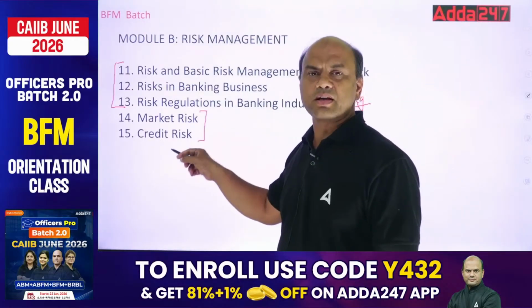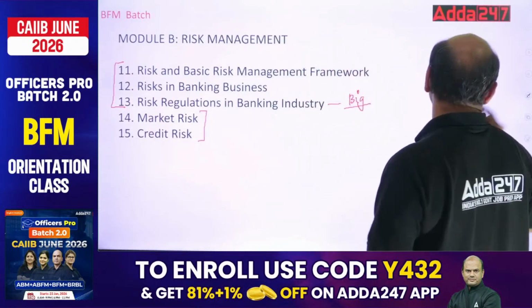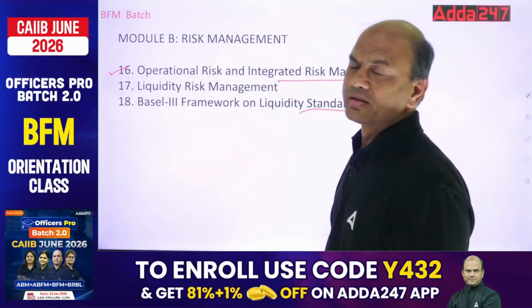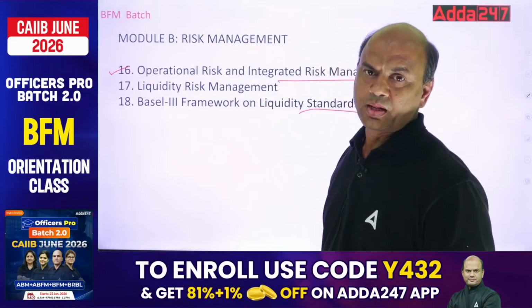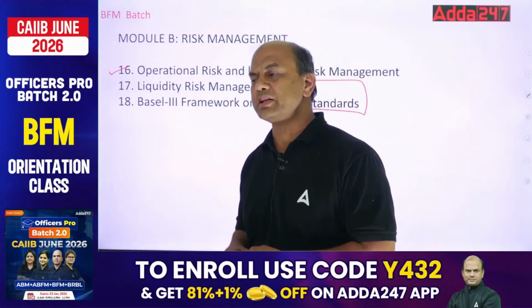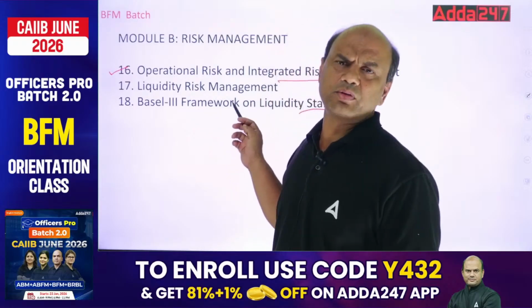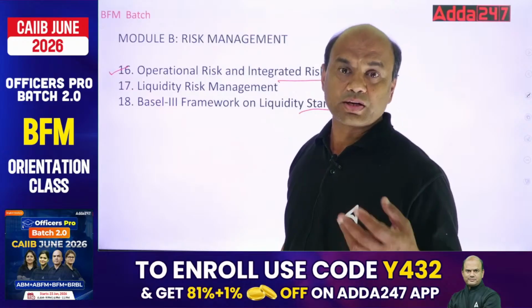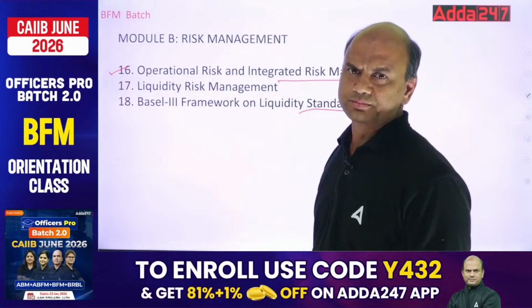Then market risk, credit risk, and one more, ops risk. See this, market, credit and operations. Then liquidity risk management. Liquidity means daily cash management. How do you manage your regular money flow? That is liquidity. Then you have the Basel III framework. Here you will have all the 3 pillars of Basel, all the 4 ratios of Basel, everything. Module B is really tough.